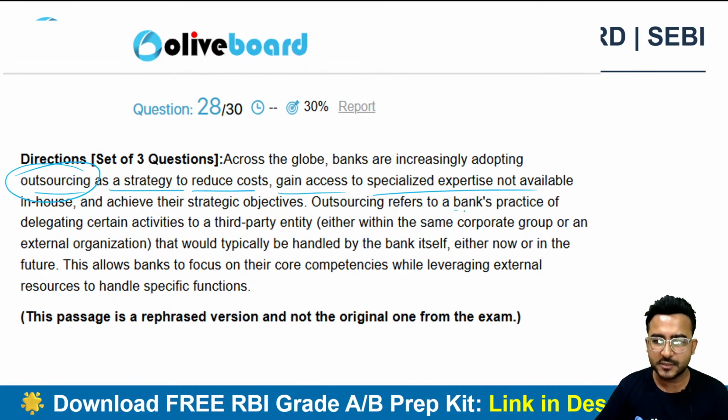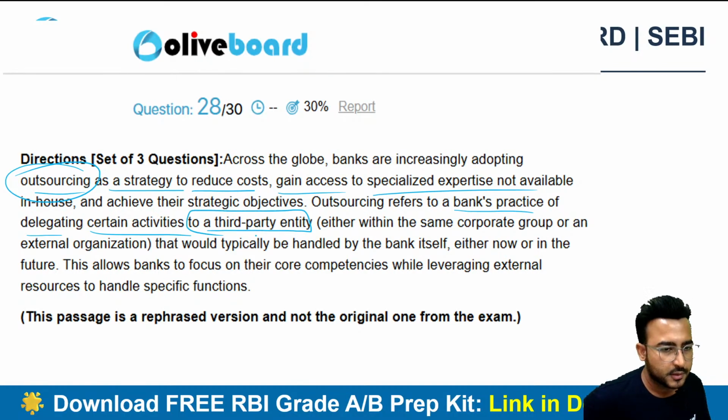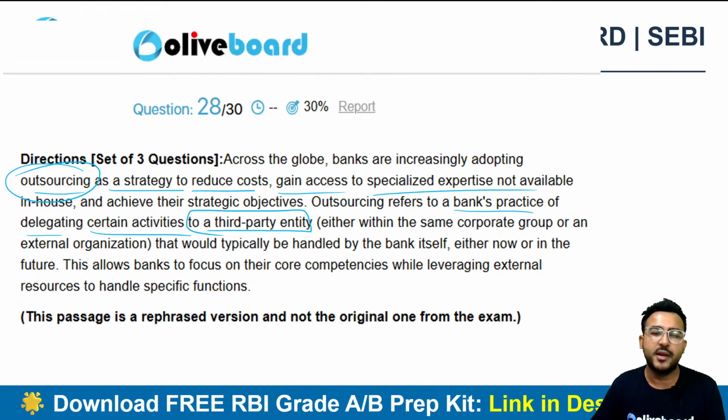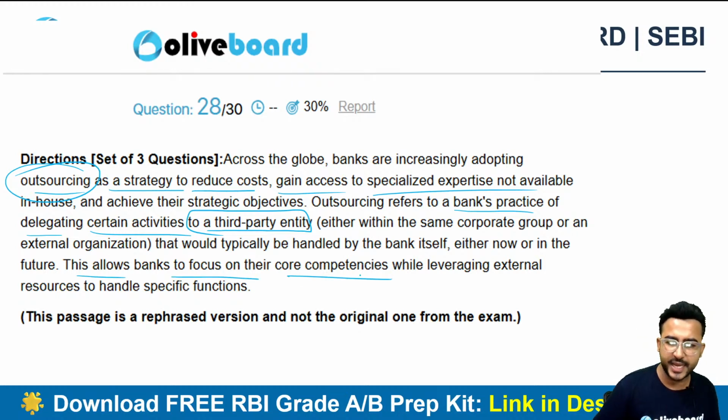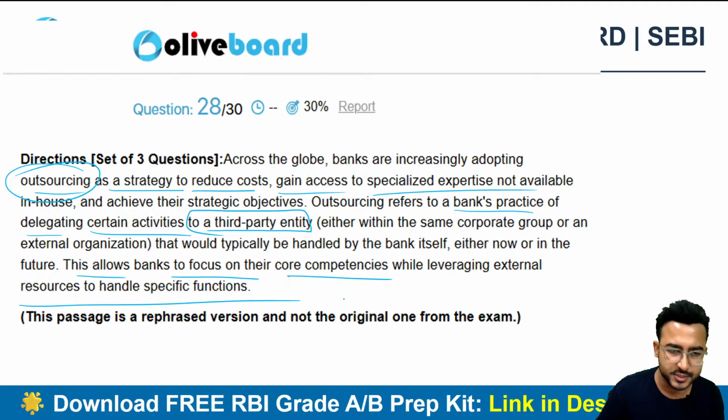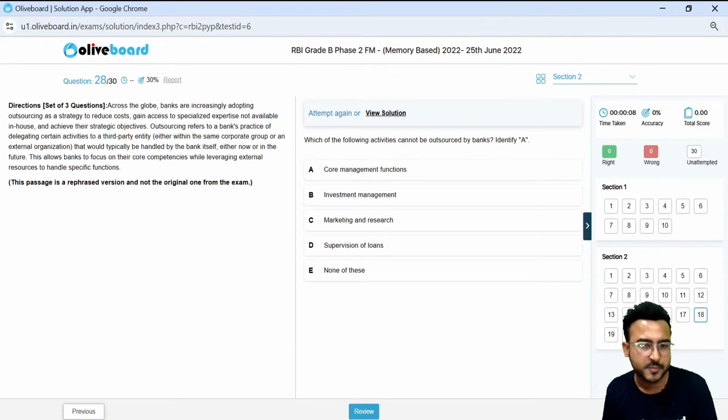Outsourcing refers to the bank's practice of delegating certain activities to a third entity that would typically be handled by the bank itself, either now or in the future. Now this allows the bank to focus on their core competencies while leveraging external resources to handle a specific function. So there are a few questions related to this para.